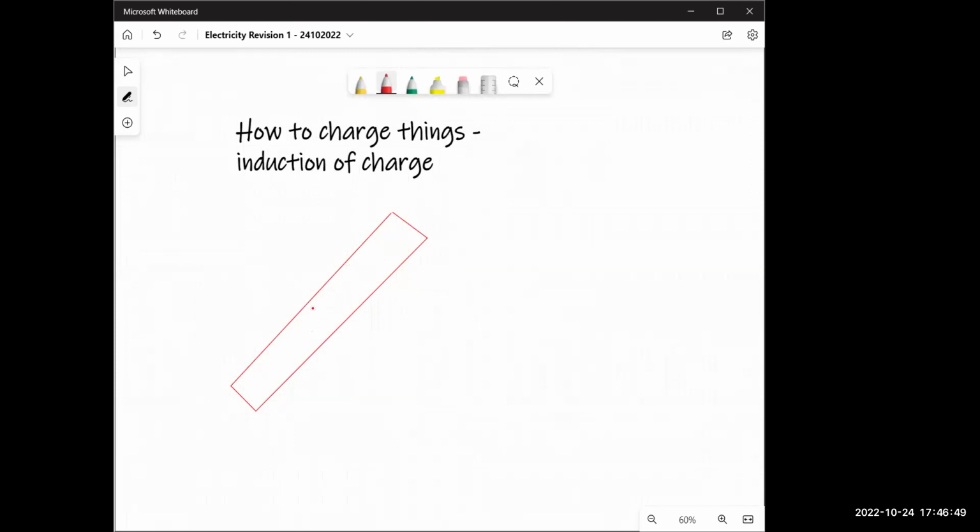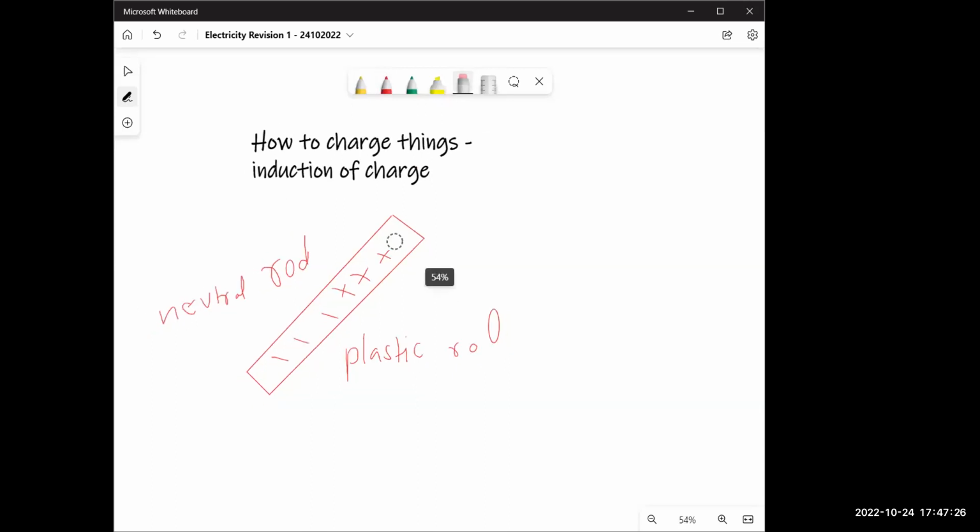Let's see, now I have this rod here. Let's think this is a polythene rod or a plastic rod, all right? And let's say right now it's neutral. I have a neutral rod. Now tell me, is this neutral or is it positive or negative? Quick. It's positive. Positive. Let's remove one more. Now is it neutral? Yep.